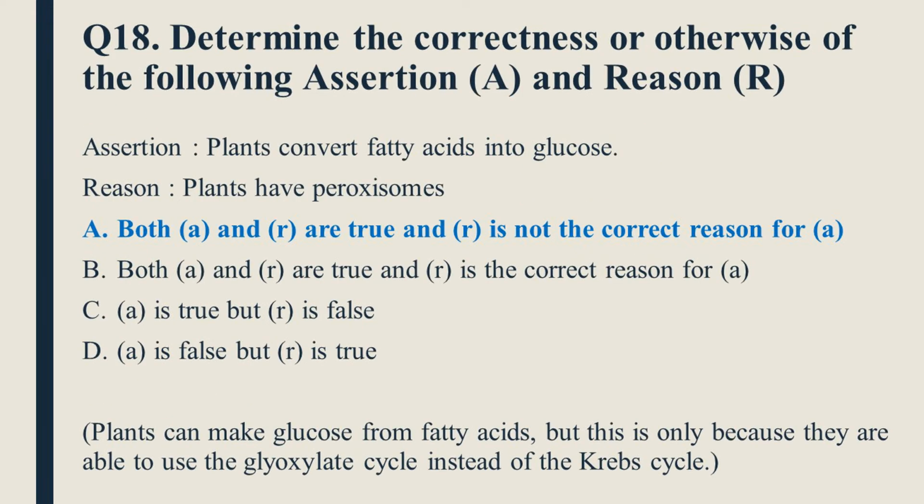Question number 18 is determine the correctness or otherwise of the following assertion and reason. Assertion: plants convert fatty acids into glucose. Reason: plants have peroxisomes. So plants can make glucose from fatty acids, but this is only because they are able to use the glyoxylate cycle instead of the Krebs cycle. So option A, both assertion and reason are correct, but R is not the correct reason for A. So option A is correct.